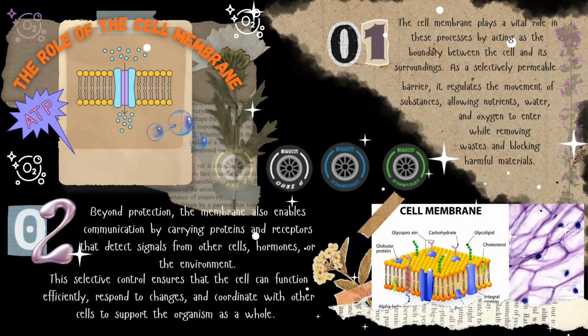First, the cell membrane plays a vital role in these processes by acting as the boundary between the cell and its surroundings. As a selectively permeable barrier, it regulates the movement of substances, allowing nutrients, water, and oxygen to enter while removing waste and blocking harmful material. Secondly, beyond protection, the membrane also enables communication by carrying proteins and receptors that detect signals from other cells, hormones, or the environment. This selective control ensures that the cell can function efficiently, respond to changes, and coordinate with other cells to support the organism as a whole.